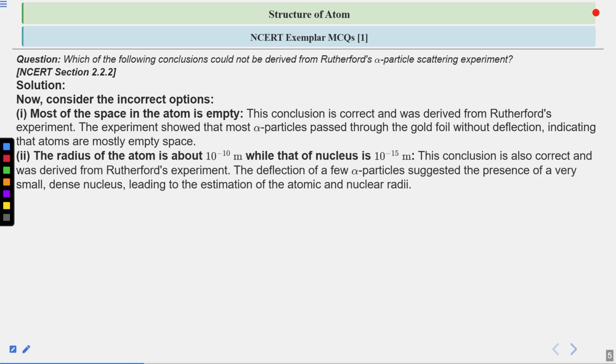Now next, this was also in his model, in which he was describing the radius of the atom, which is about 10 to the power minus 10 meter, in the order of angstrom, while that of the nucleus was 10 to the power minus 15 meter.